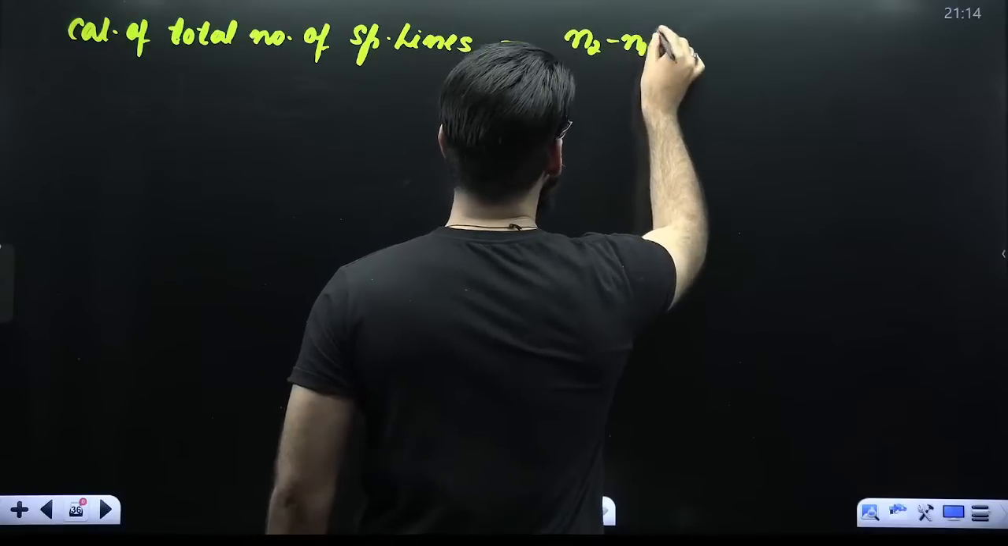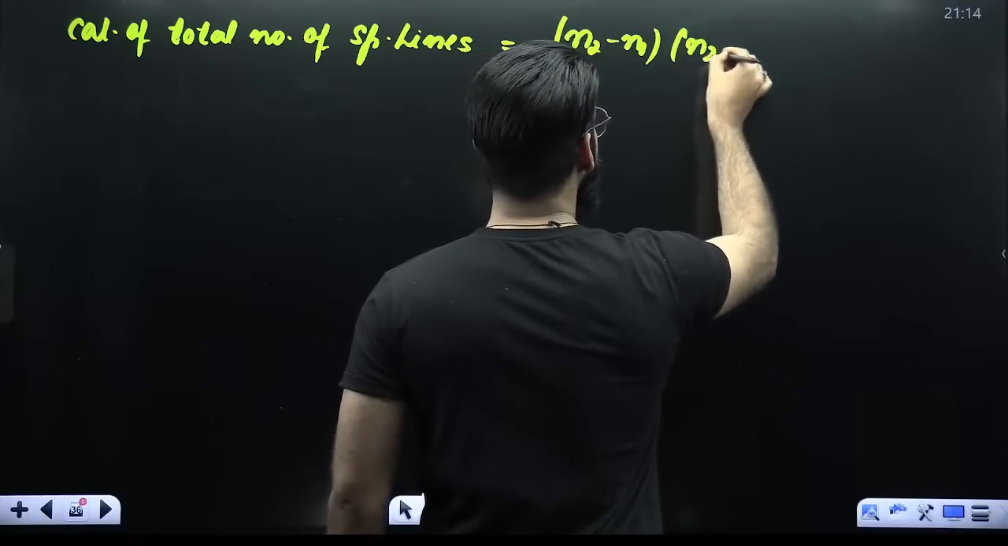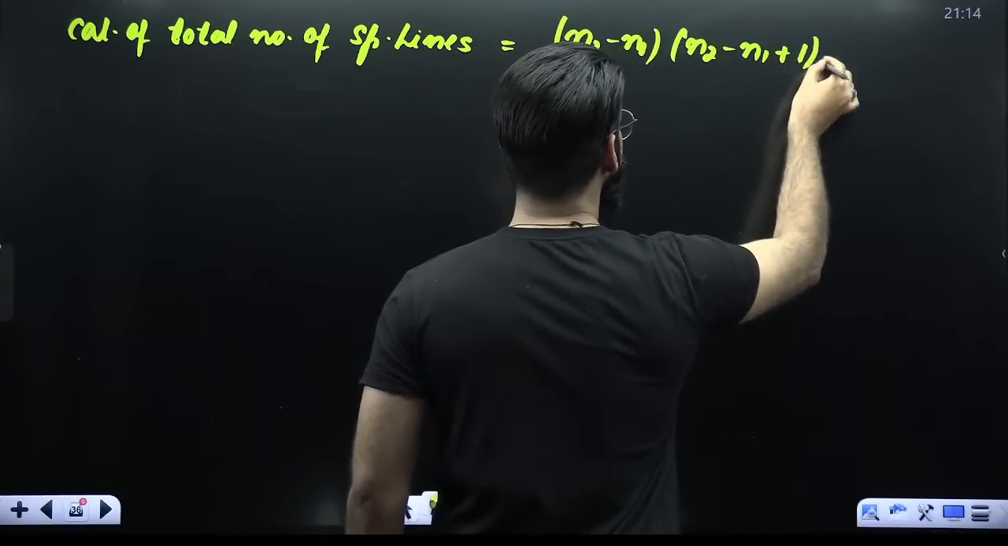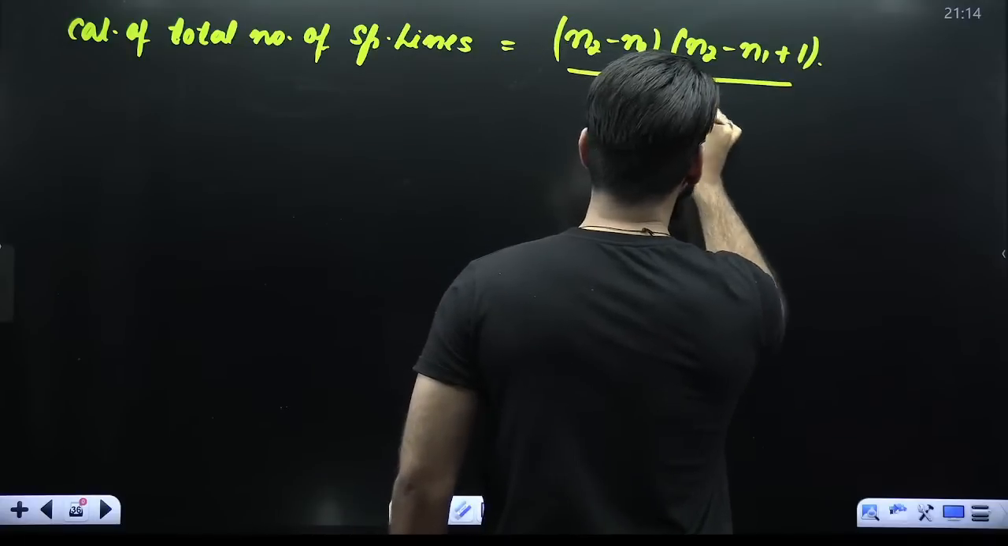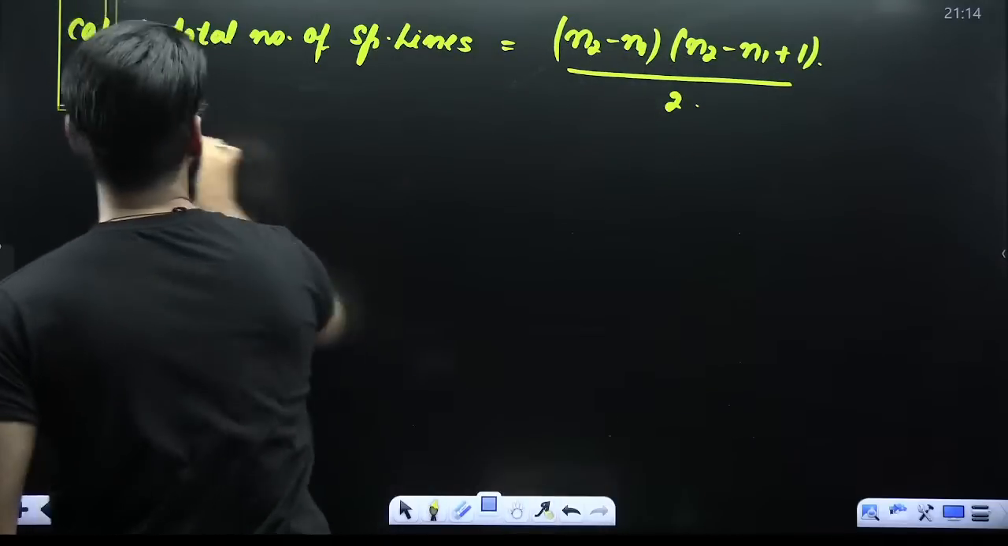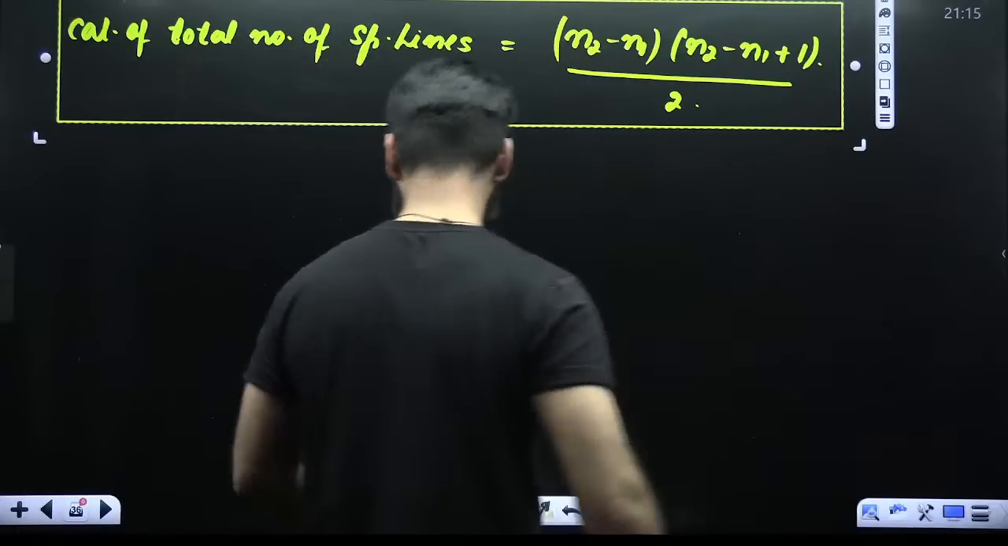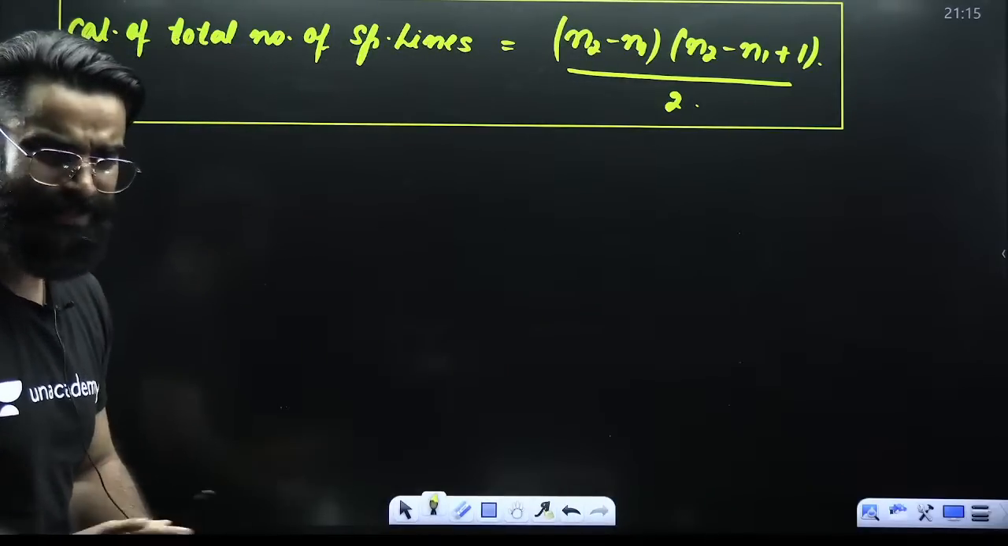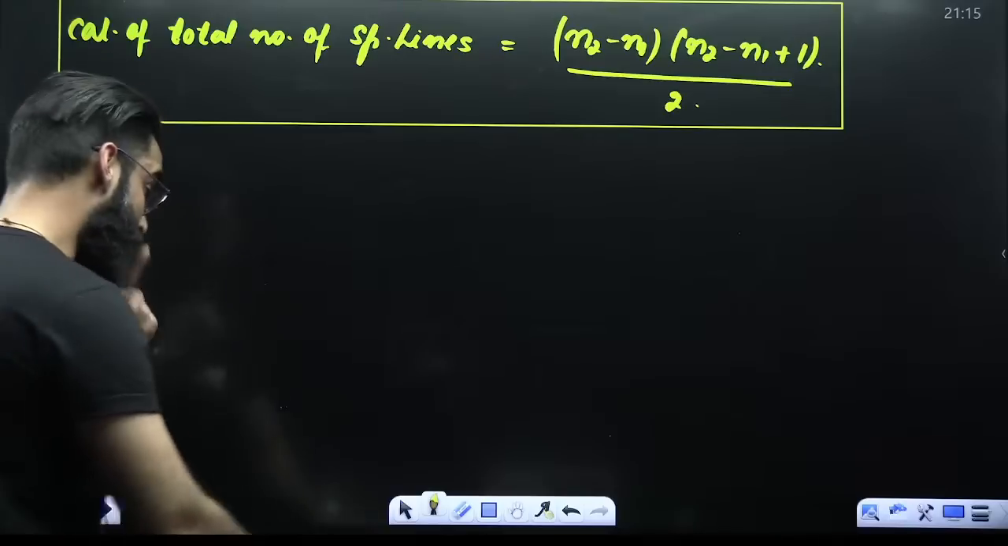N2 minus N1, N2 minus N1 plus 1, divided by 2. You are first of all going to remember this formula. What is N1 here? What is N2 here? And how do we apply it?